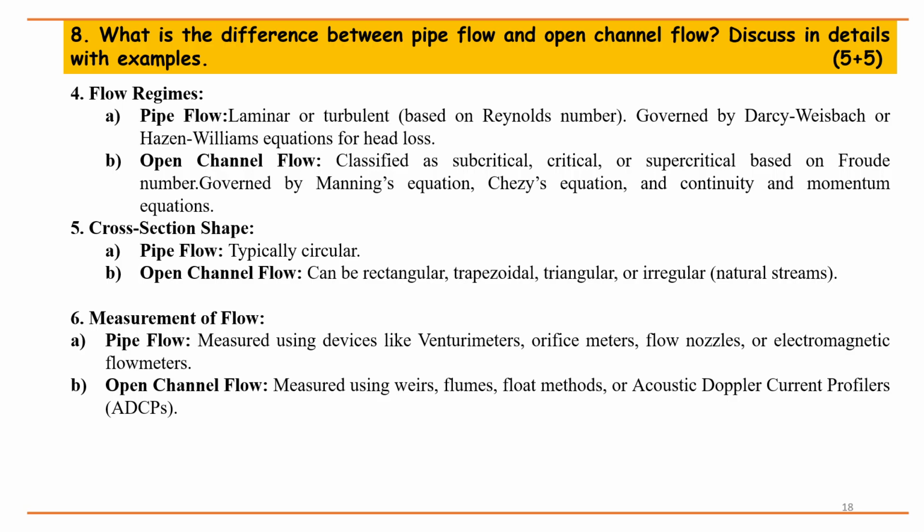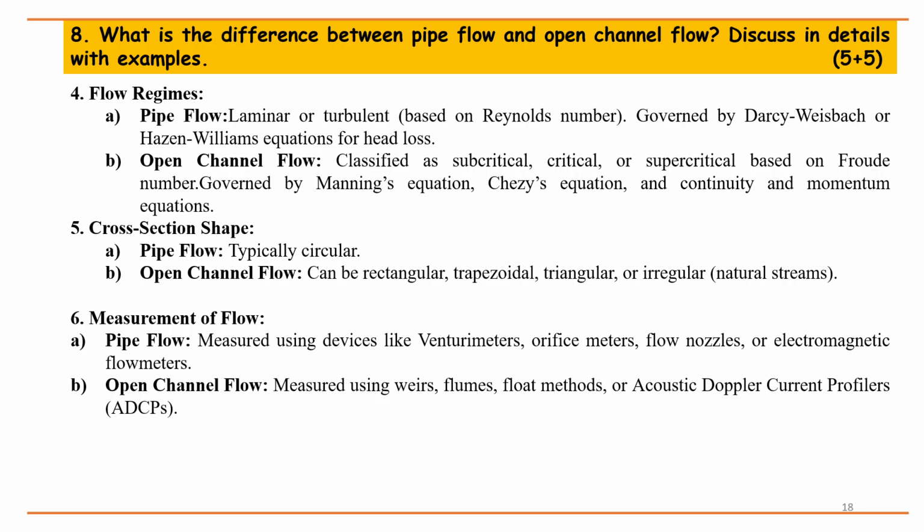Point 4, flow regimes. Pipe flow is laminar or turbulent, based on the Reynolds number. It is governed by the Darcy-Weisbach or Hazen-Williams equations for head loss. Open channel flow is classified as subcritical, critical, or supercritical based on the Froude number. It is governed by Manning's equation, Chezy's equation, and the continuity and momentum equations. Point 5, cross-section shape. Pipe flow is typically circular. Open channel flow can be rectangular, trapezoidal, triangular, or irregular, like natural streams.